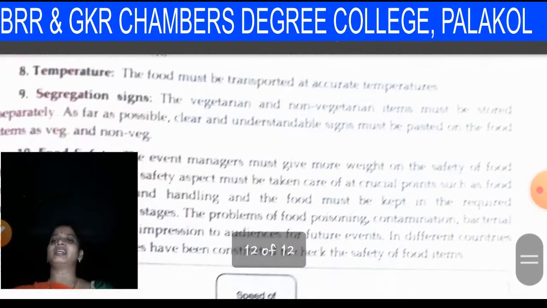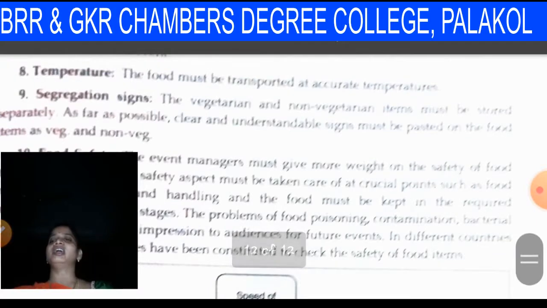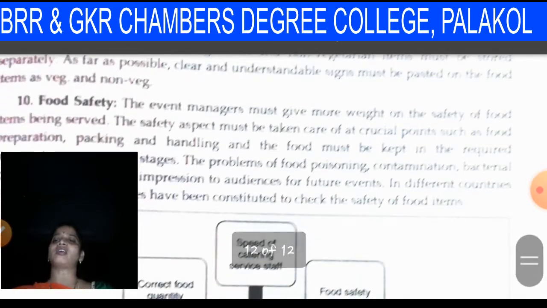The temperature of the food is also very important. The food must be supplied at accurate temperatures, not very hot and not very cool. Segregation signs, I already told you about segregation signs. And last but not least, food safety.